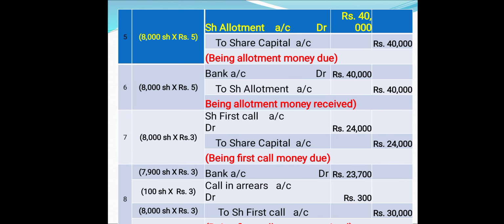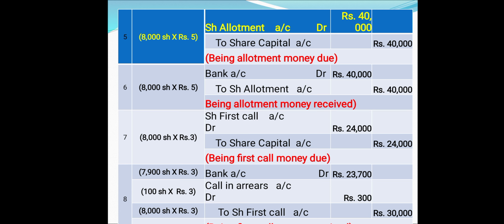The next entry will be the allotment money due entry. That is how much money has to be received towards allotment. Over here, the allotment money is 5 rupees. So for 8,000 shares, the due is 40,000 rupees. And since it has been stated that the shareholder holding 100 shares didn't pay the first and final call money alone, we can treat the entire allotment money as received.